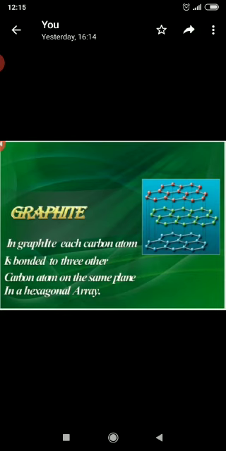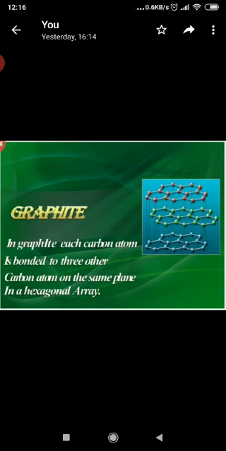In graphite, each carbon atom is joined to 3 carbon atoms by strong covalent bonds to form hexagonal rings. The various layers of carbon atoms in graphite are far away from each other, linked by weak forces. Graphite has a sheet-like structure held together by weak forces, making it soft and slippery. And graphite is a good conductor of heat and electricity, because in graphite, out of 4 valence electrons, only 3 are involved in covalent bonds.